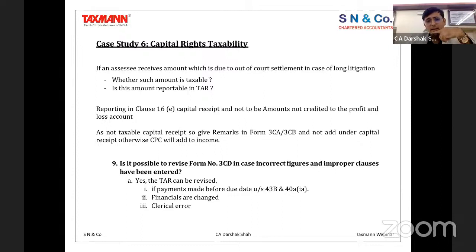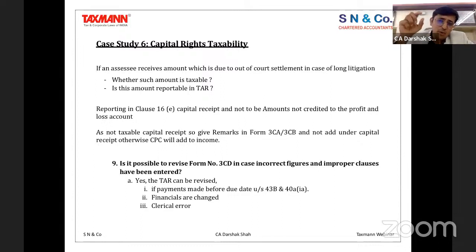Reporting under clause 16E: capital receipt, and not amount credited to profit and loss account. Because I have received the money as out of court settlement compensation, and that qualifies to be a capital receipt, I have not credited it to my profit and loss account, as it is not taxable, being a capital receipt. So give a remark in Form 3CA or 3CB, and do not add it into capital receipt.